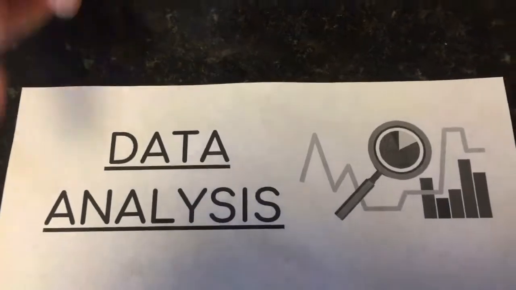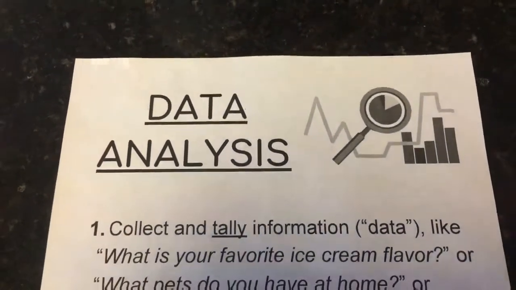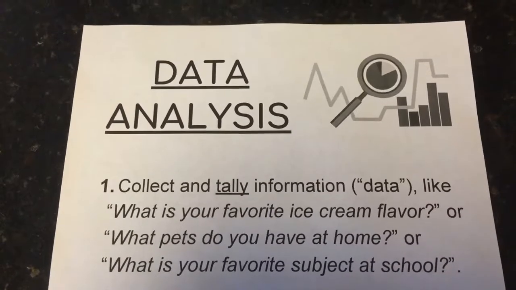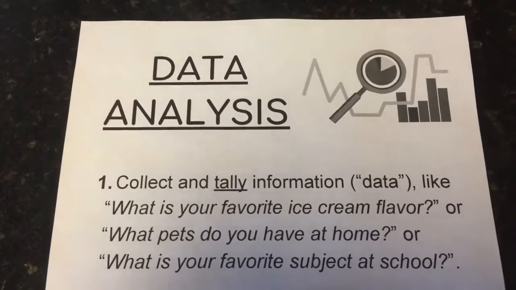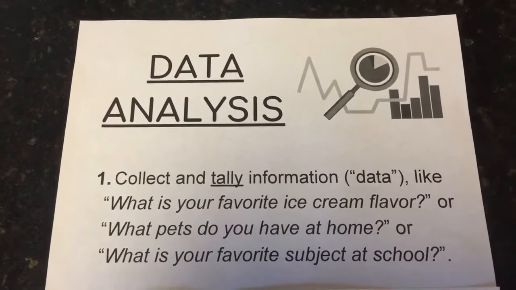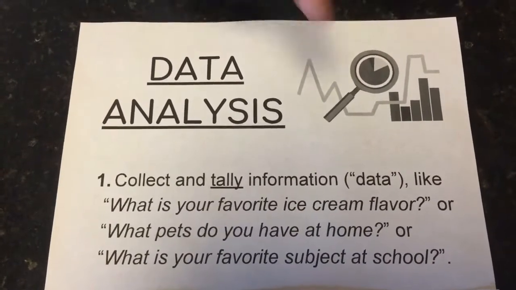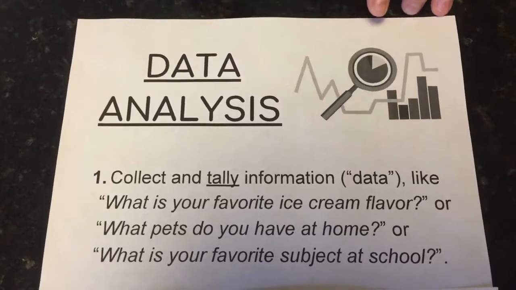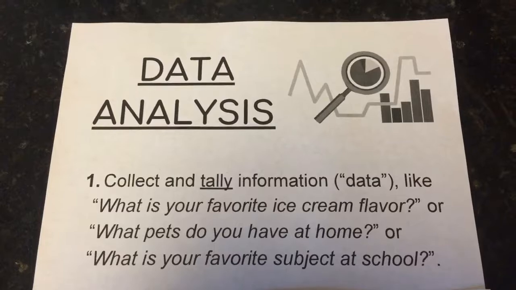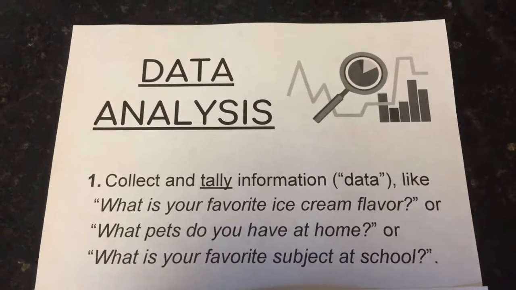So in data analysis, step 1 is you're collecting and tallying, keeping track of information. When you do data analysis, the information that you collect is called data. Okay, that's that word right here. Things that you might collect information on are like, what is your favorite ice cream flavor?